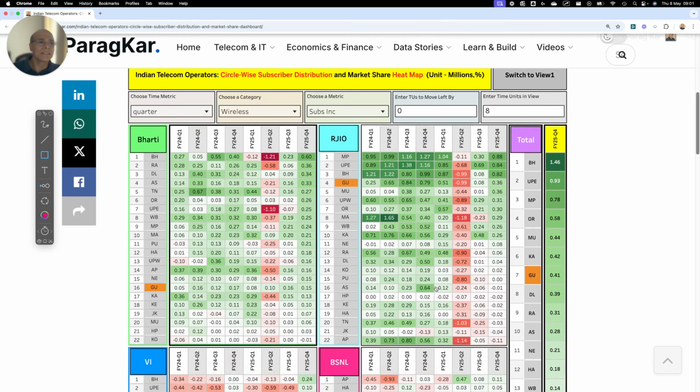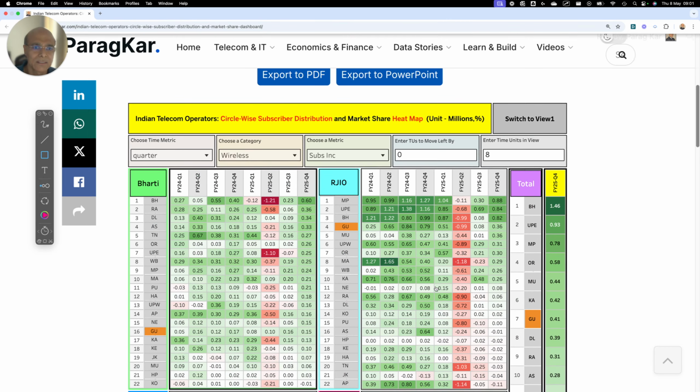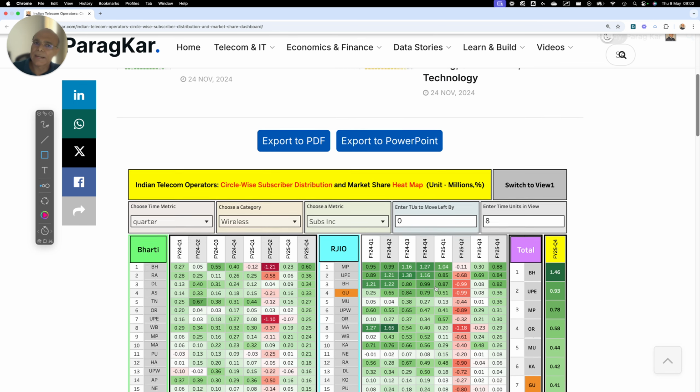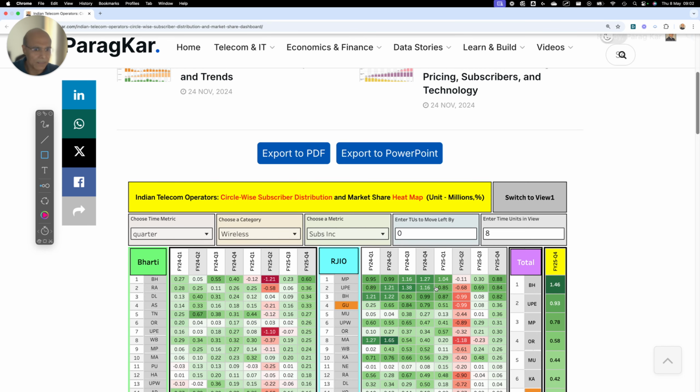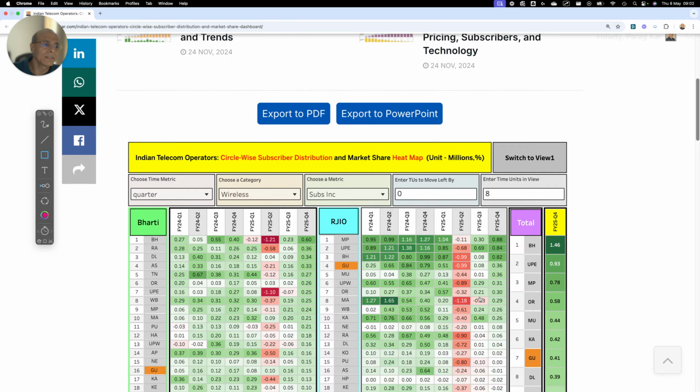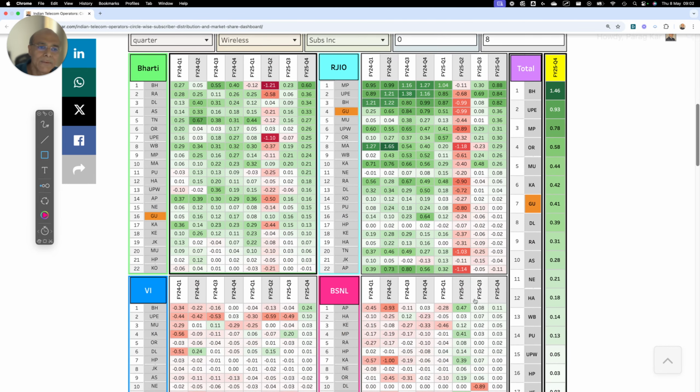So friends, this is the overall picture. It is not possible for me to cover each and every aspect of it, but it gives a fairly good picture of what is going on in the marketplace, which areas are gaining subscribers and where they are being lost. You can get access to this chart, which I keep updating whenever the data is available, to do your own analysis.